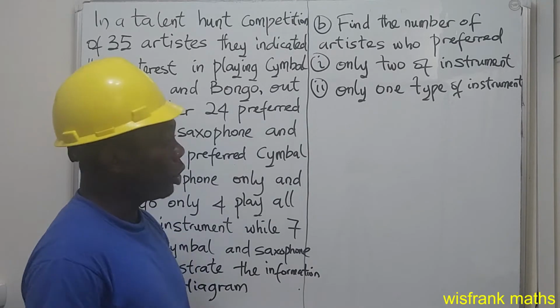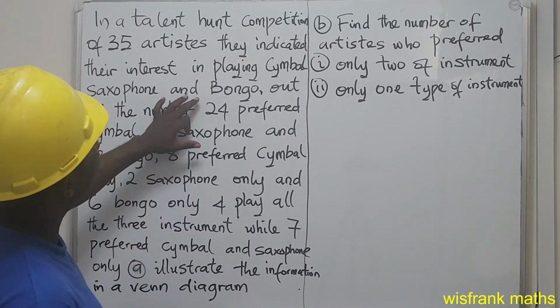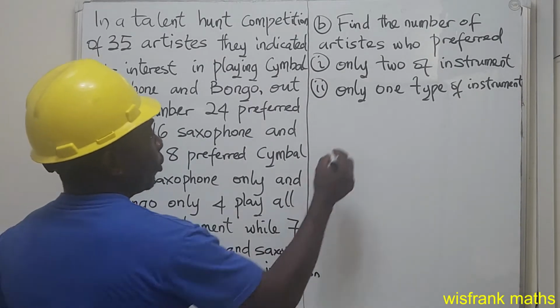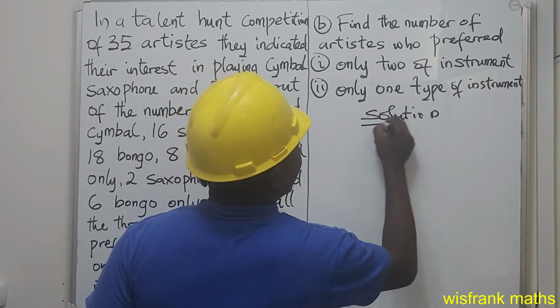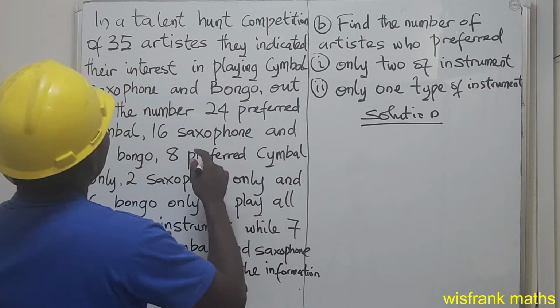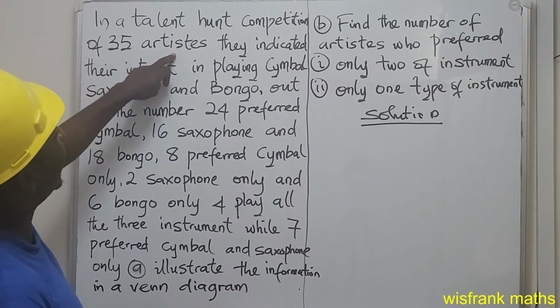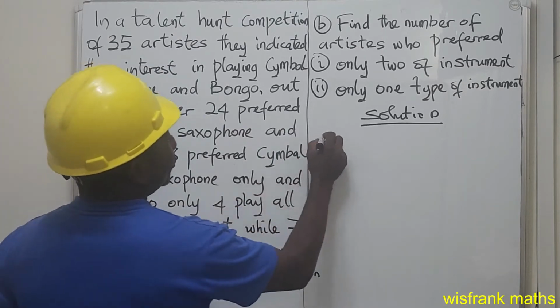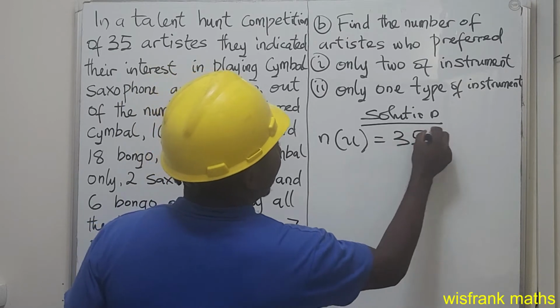So we are going to illustrate this information in a Venn diagram and bring out the universal set and also the subsets of this question. So we have the solution. First of all, 35 artists is the universal set, so the number of the universal set equals 35.